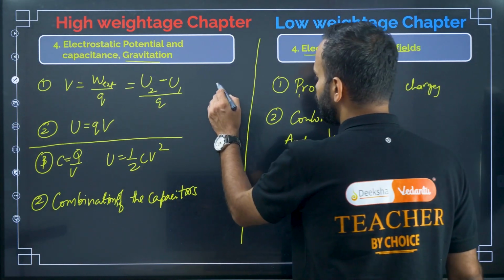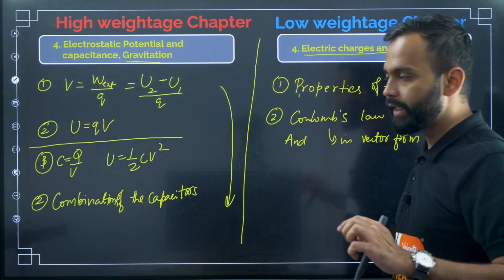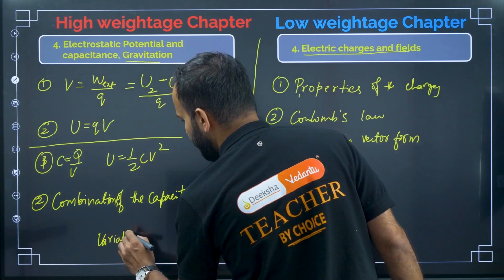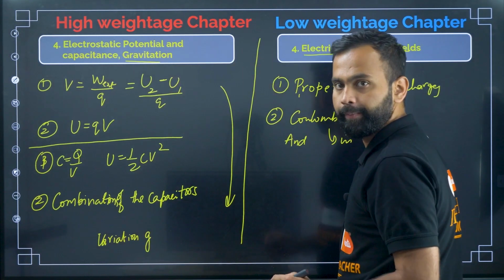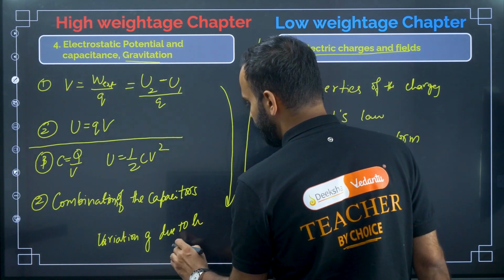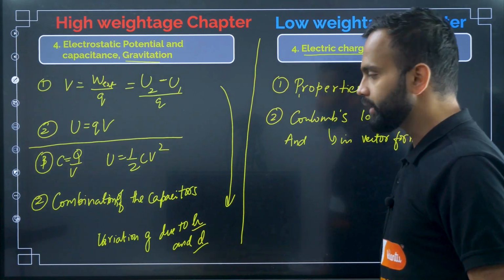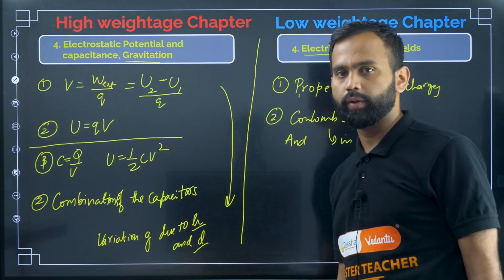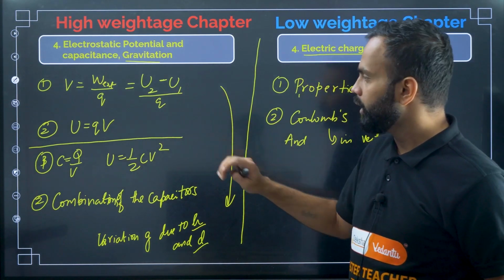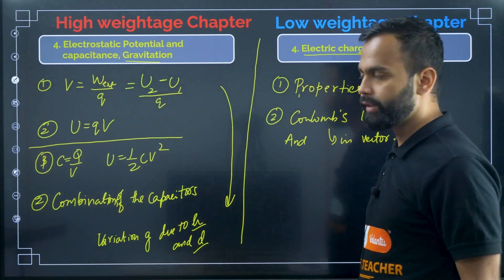And the extra thing you have to focus more on is acceleration due to gravity, right? That is variation of g, due to height h and depth d. Okay, height h and depth d. That's it. That is the extra topic you have to read. Otherwise everything is same, right? It's the same thing: potential energy, the gravitational potential and gravitational field and all, right?